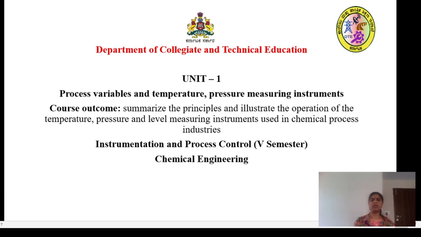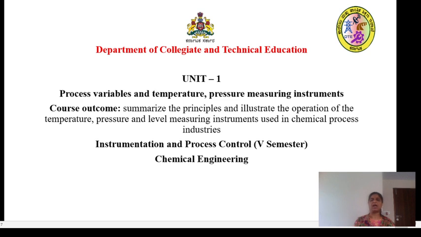So we are following Unit 1, all the topics. In continuation with the topics of Unit 1, today we will be learning the pressure measuring devices of the Instrumentation and Process Control subject, which is a fifth semester subject in Diploma in Chemical Engineering.